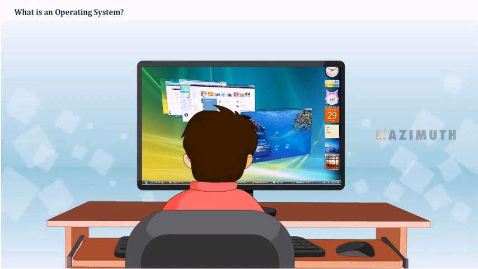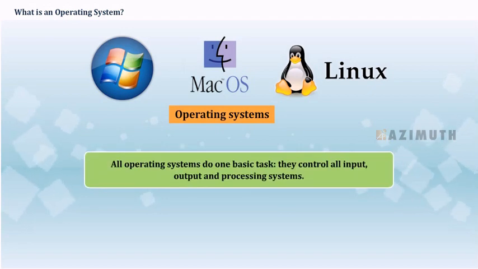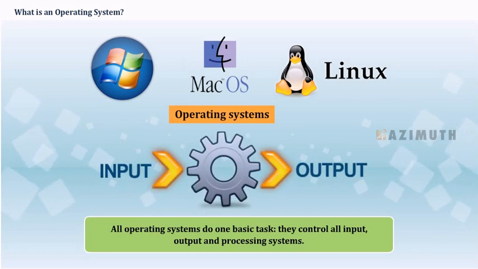Examples of operating systems. There are many different operating systems that are available. All operating systems do one basic task. They control all input, output, and processing systems.